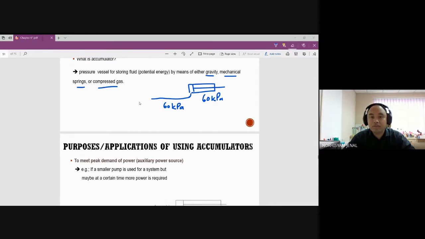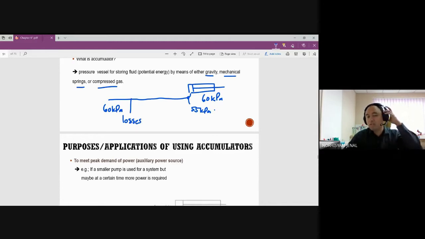However, what happens if I have a longer circuit, and here it is 60 kilopascal, but at this point over here, if I check, it is just 55 kilopascal? Why? Because maybe some losses are coming in, and what will happen? The piston will not move. So in order to overcome that problem, what do we use? We use the accumulator.